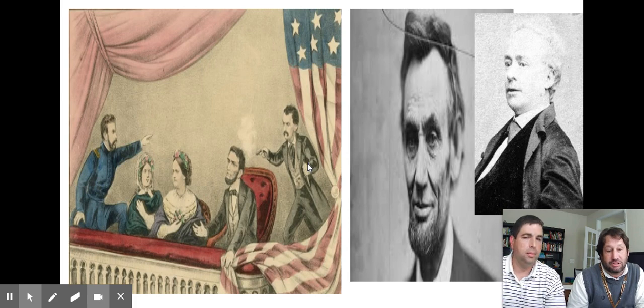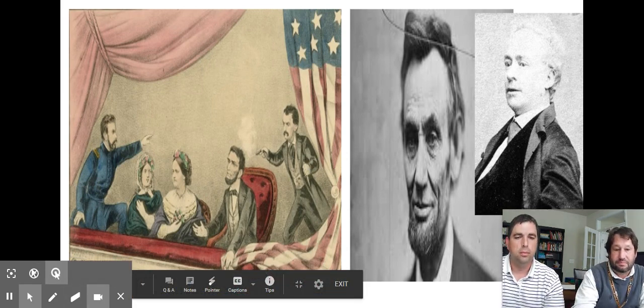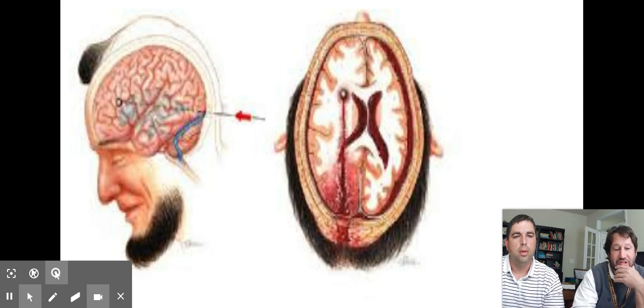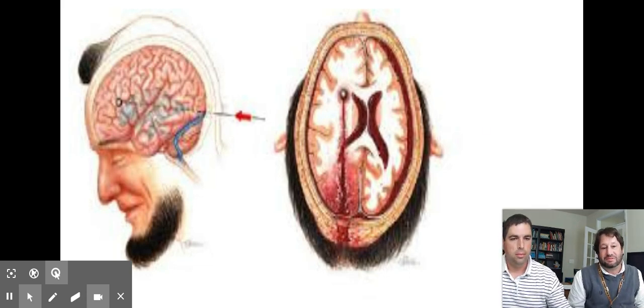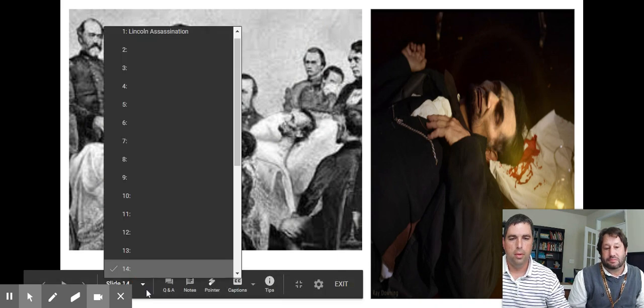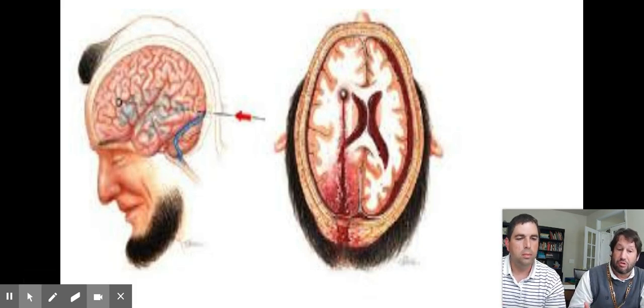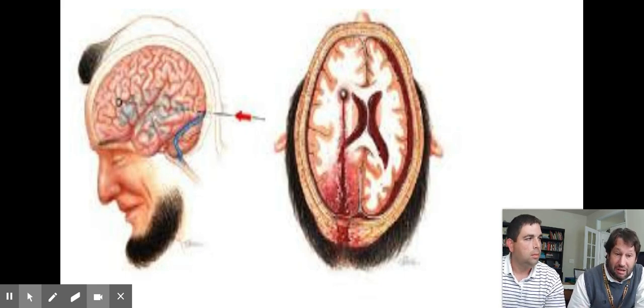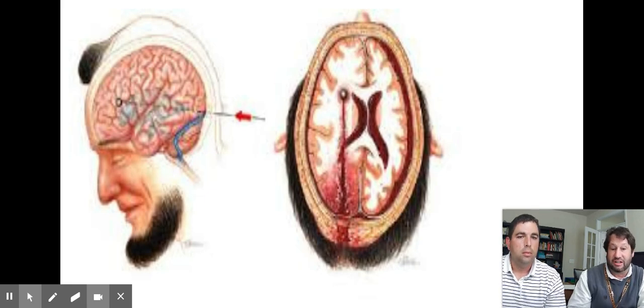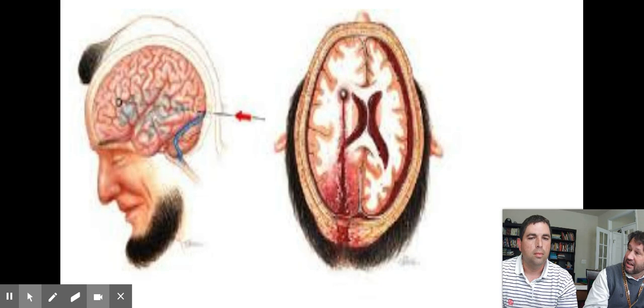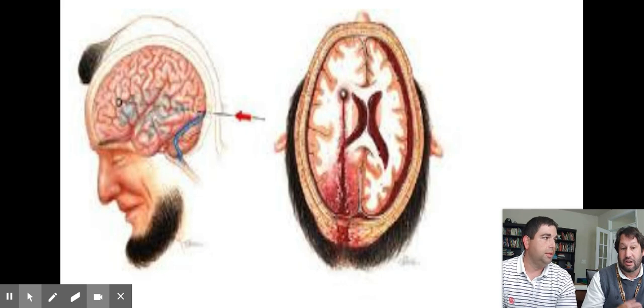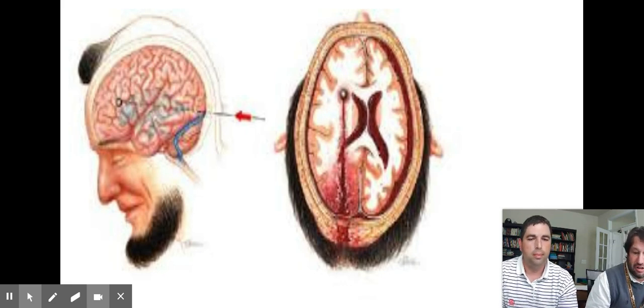Did President Lincoln die instantly? No, he did not. After the shot was fired, this is a fairly graphic picture. Sorry. Let's go back one. There we go. He was shot right in the back of the head, and he did not die instantly. It was called a mortal wound, and a mortal wound means that you can't recover from it. And from the medicine that we talked about before, in 1865 they had no way to take the bullet out. Could he have survived something like that today? Maybe, but still, any injury to the brain is very difficult. He would have probably had brain damage.